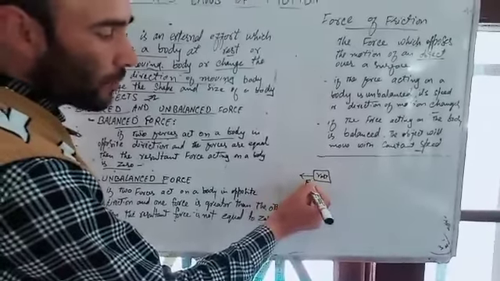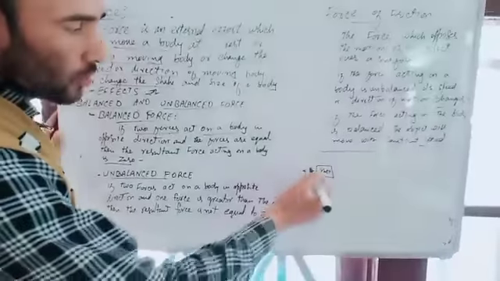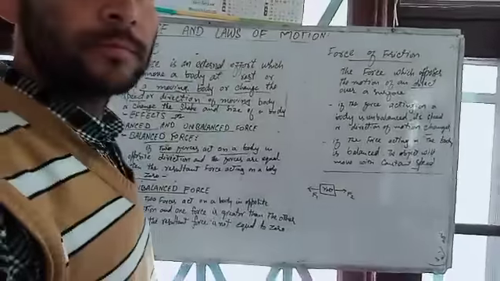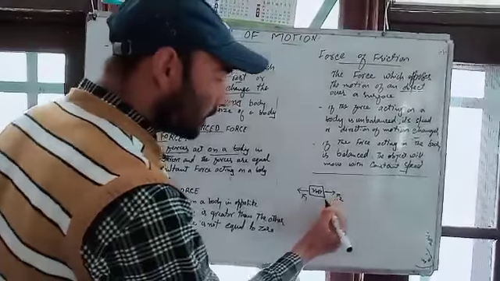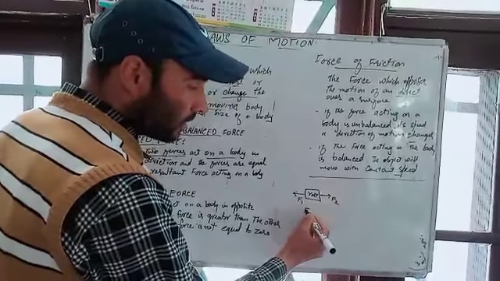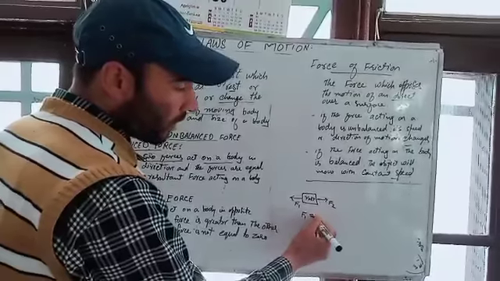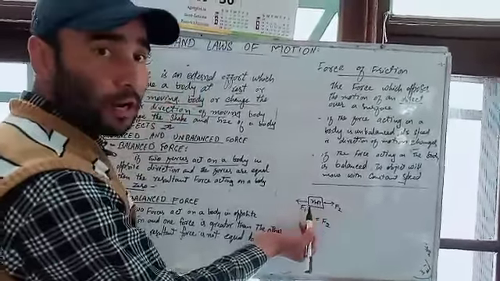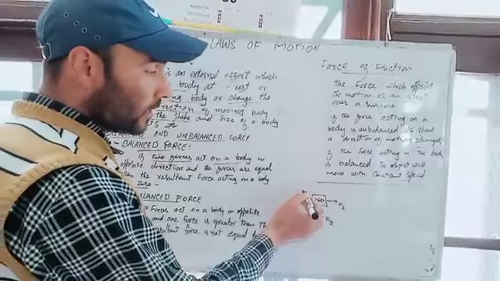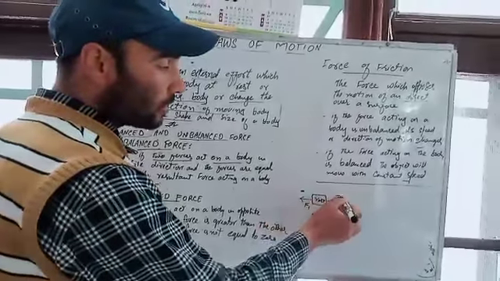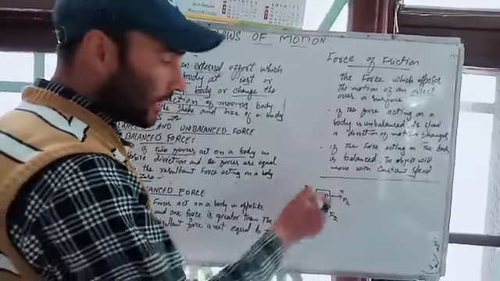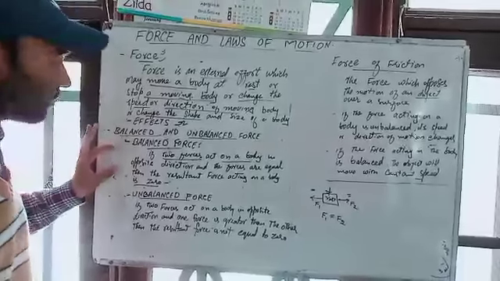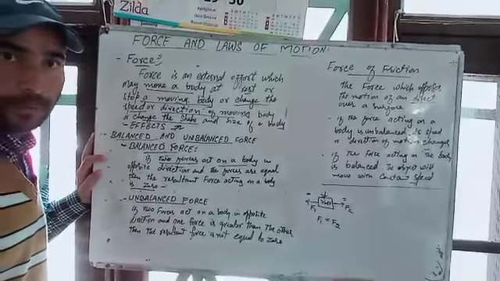One force is towards this side and another force towards that side, and F1 is equal to F2. The body will not move to either side. That means the body is at rest. This is known as balanced force.